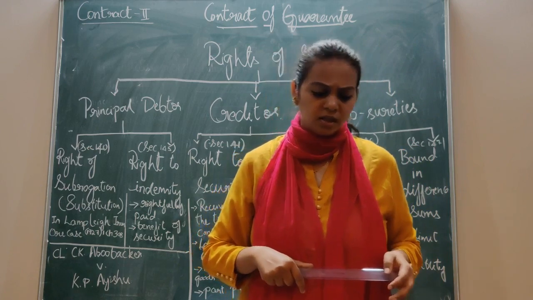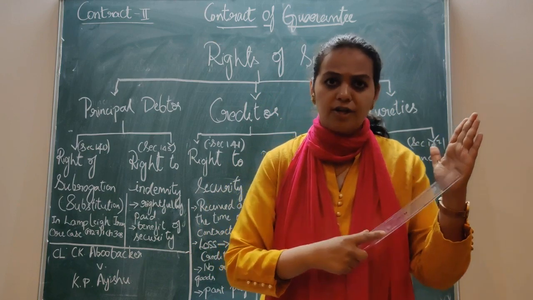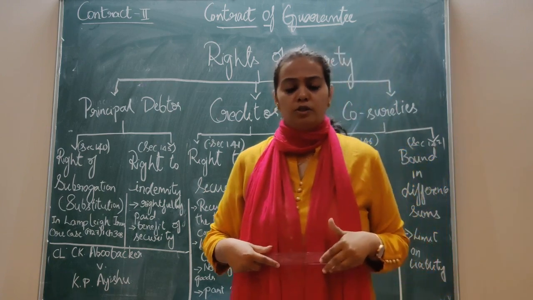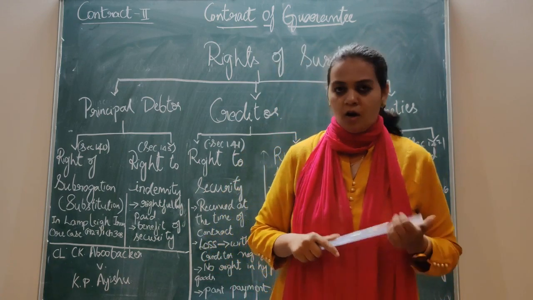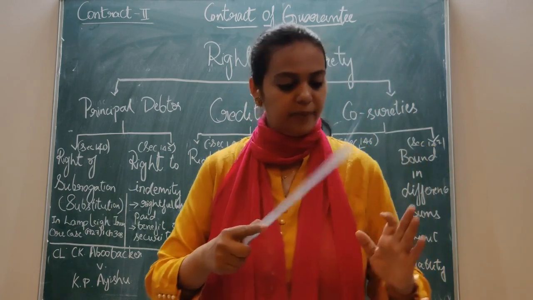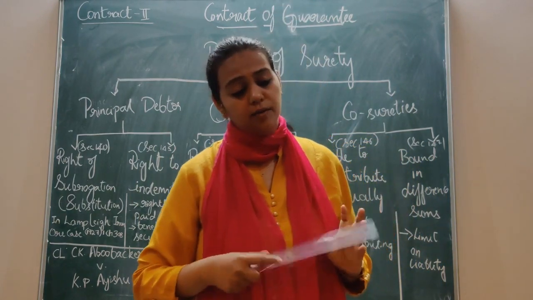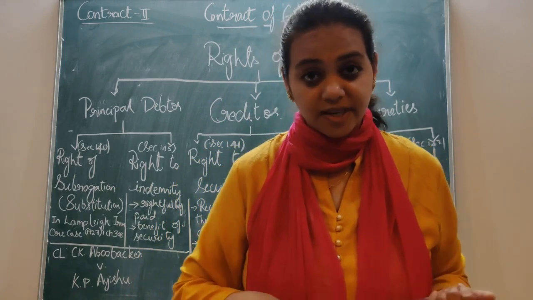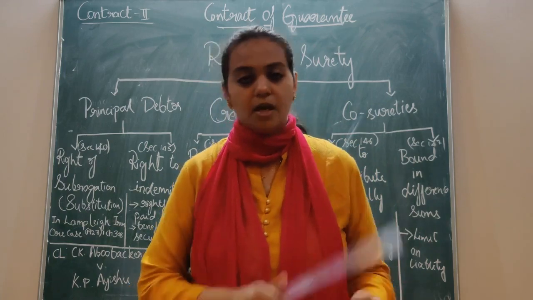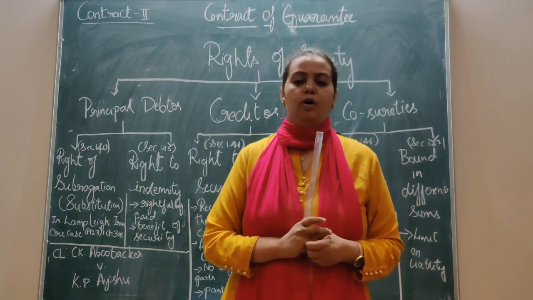There the court says, what is this? Surety, you are liable. You have to pay. You have entered into a contract of guarantee and as per the terms and conditions, you have to pay. Then the surety has to pay. What all does he have to pay? Number one, he pays the principal amount, and he also pays some interest if there was a default. And third was the expenses, legal expenses. He has to pay that also, because the creditor has come to the court and paid certain fees. For that he recovers from the surety.